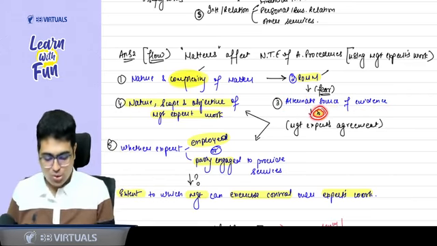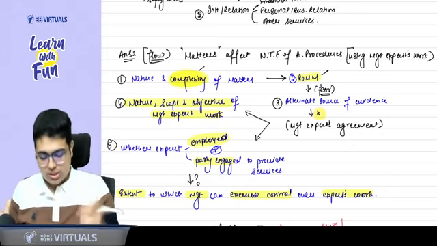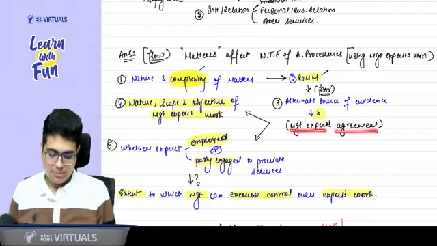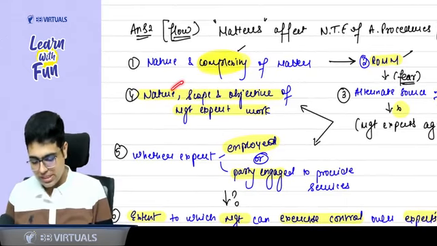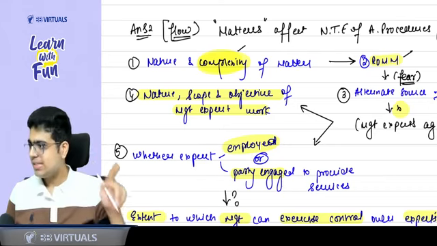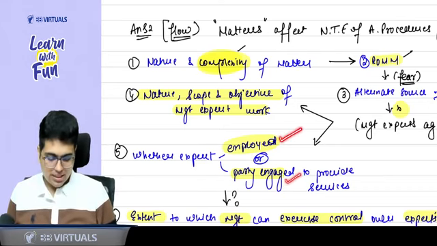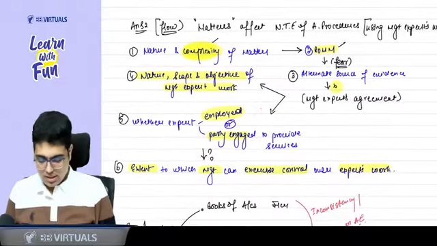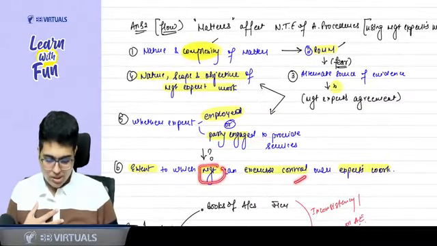Management says, no, no, no, we don't have any alternate source of evidence. Then you say, okay, show me the management expert's agreement. Through that agreement, what will you see? Two things: the nature, scope, and objective of the management expert's work. The second thing you will see in the agreement is whether the expert is employed or is a party engaged to provide the services. This will help you know how much the management can control the expert's work.